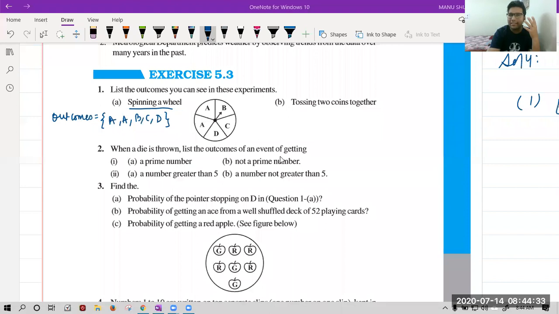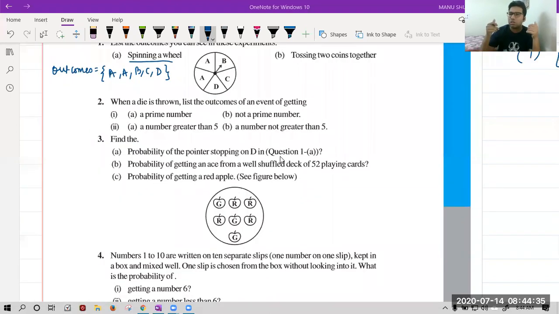Now, second is when 2 coins are tossed together. We have seen this yesterday also. We will have 4 outcomes. Very simple. Yes, Aviral, you are okay. Yes, correct. Simple. You will start with head.